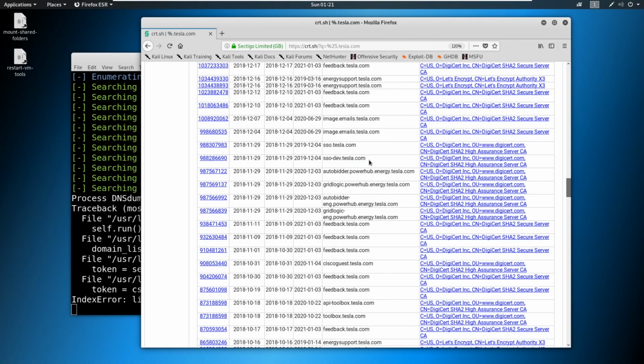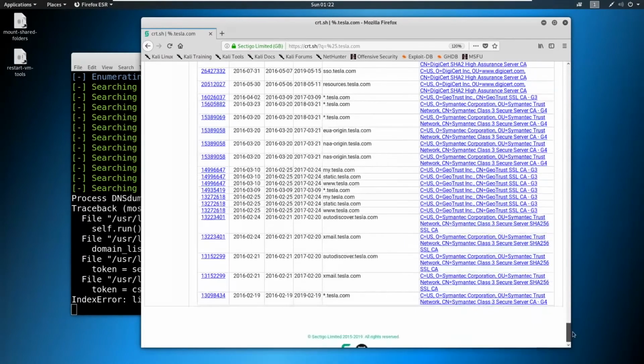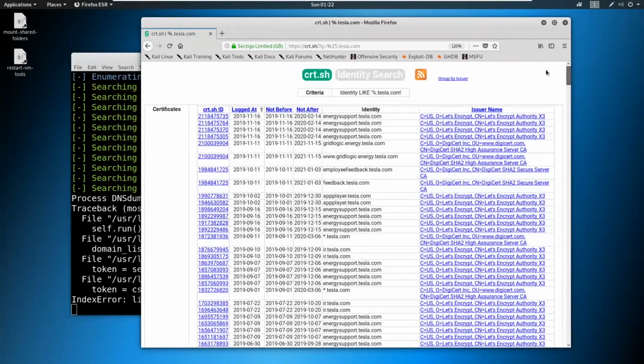sso-dev.tesla.com. So these are the sort of things that we're after. And you see right now that we have different levels to domains. Like here you see that we have our subdomain, but what about a fourth level of a domain? You see gridlogic.energy.tesla.com. So we can go deeper and deeper when it comes to these domains.